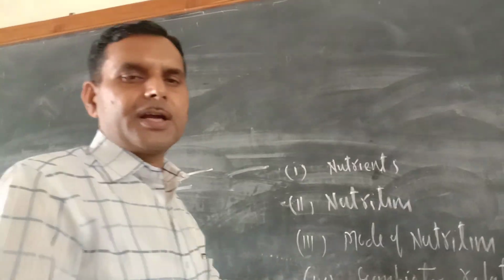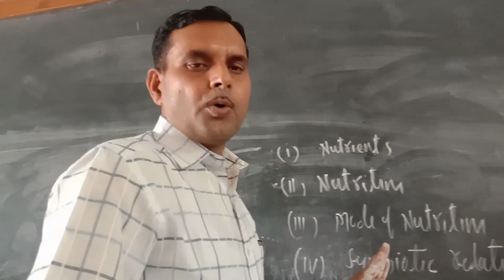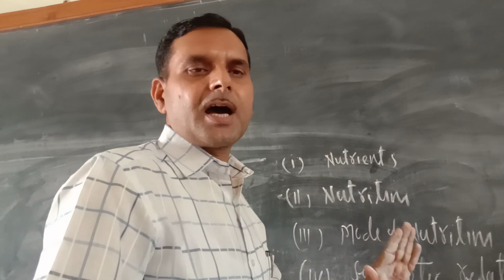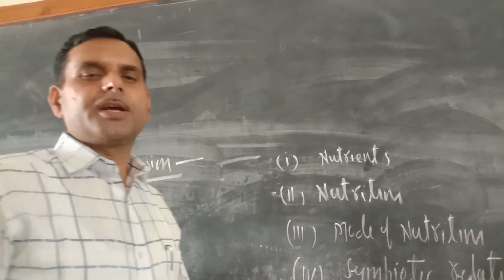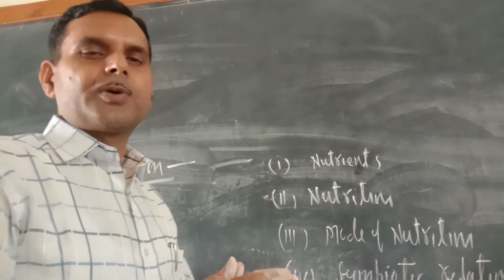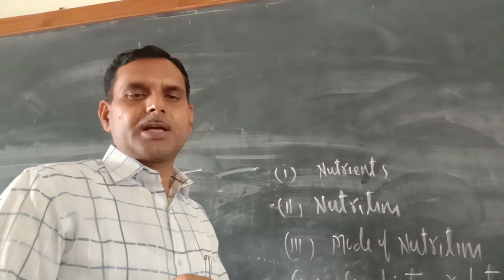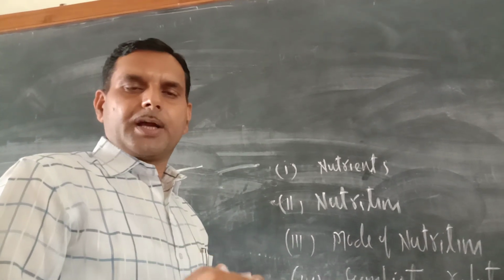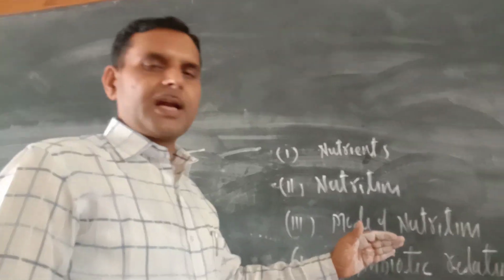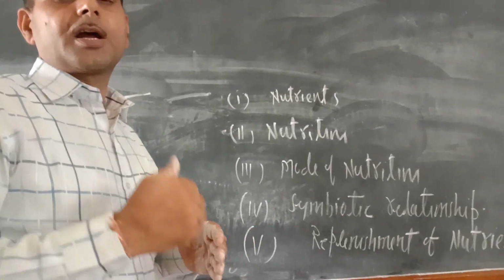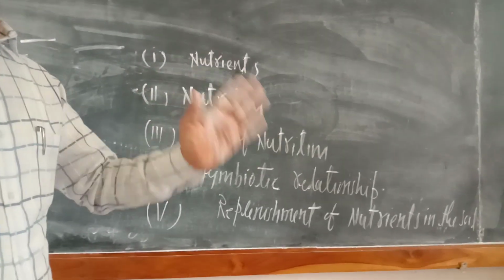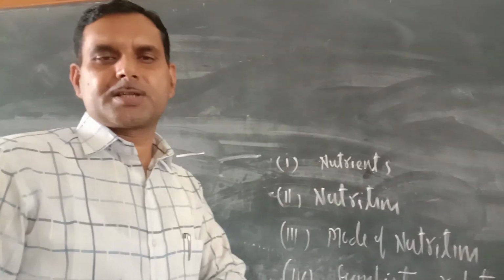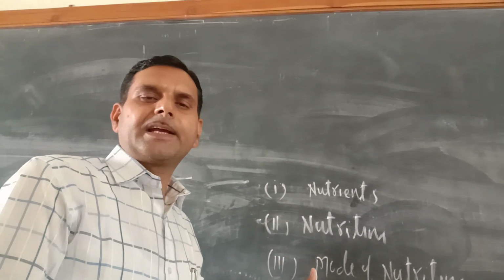In a symbiotic relationship, both organisms which are associated together can't do anything alone. But when they join together, they get the nutrients. In such a relationship, one organism provides something to the other, and the other in turn also provides something to the first, like lichen.